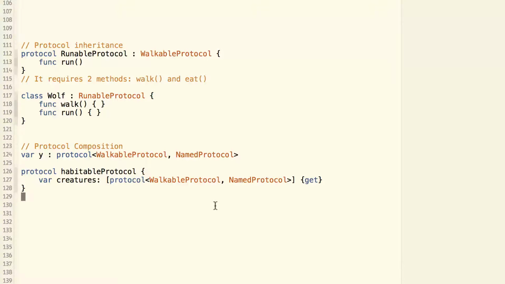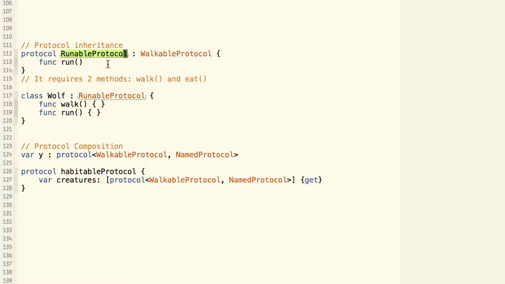Protocols are like classes. One protocol can be derived from another. For example, here we have a runnable protocol which is derived from walkable protocol. This means that all the things defined inside the walkable protocol, whether it's properties or methods or subscripts, are inherited by the runnable protocol.